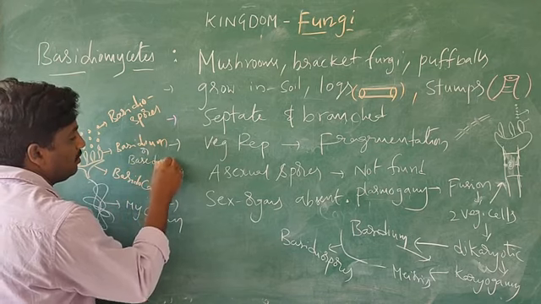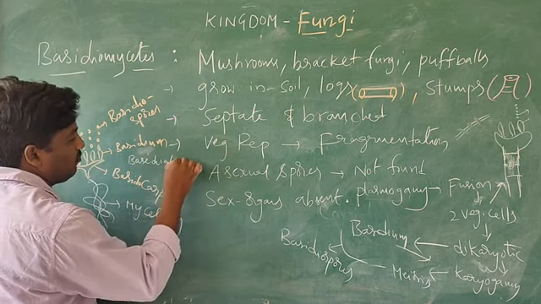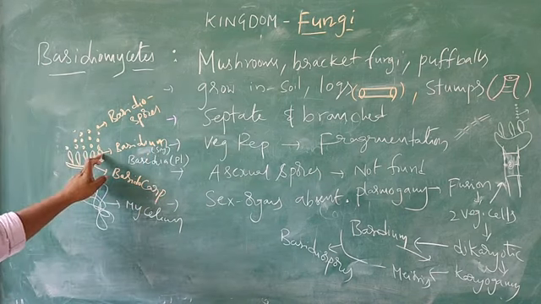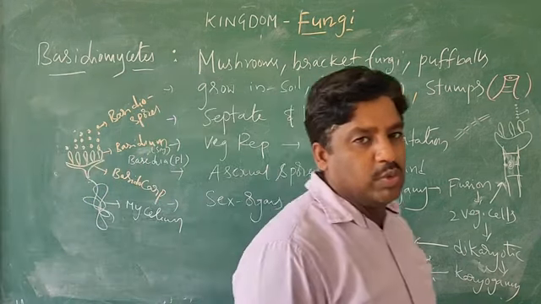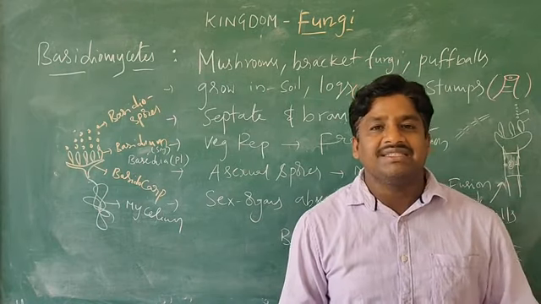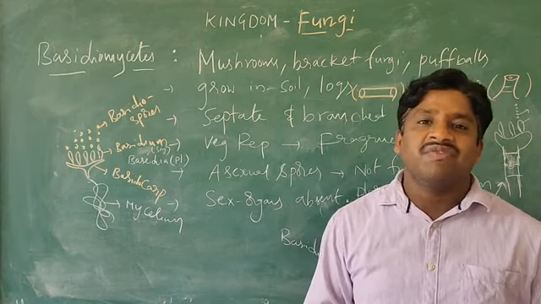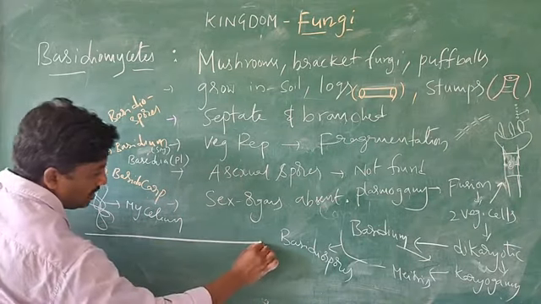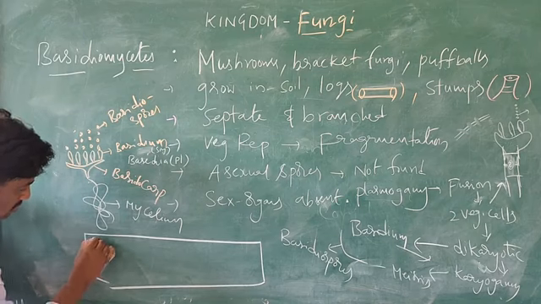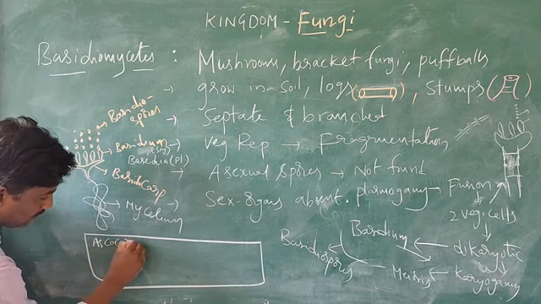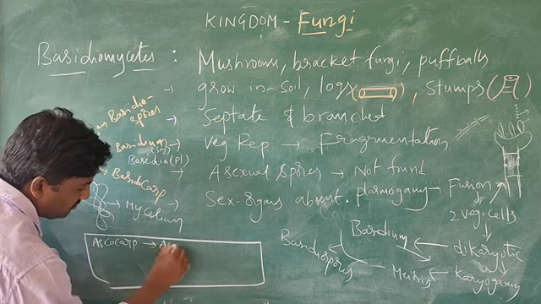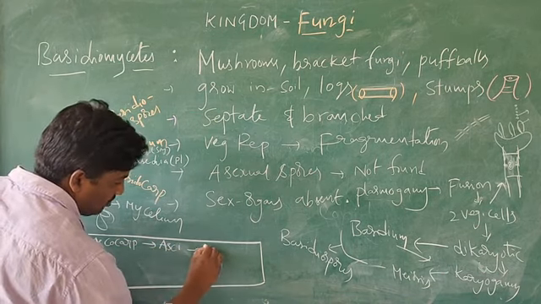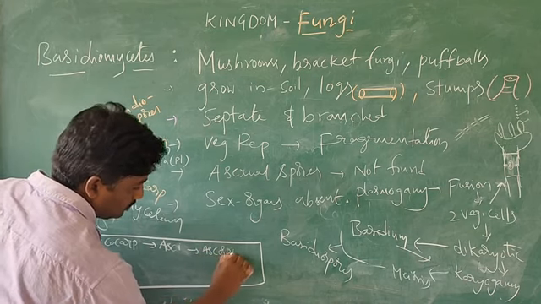Basidia is plural, and this is the singular. Each basidium produces a number of basidiospores. In ascomycetes, the ascus forms ascospores. Once again I will repeat: in this box, the ascocarp forms asci, plural, and these form ascospores.